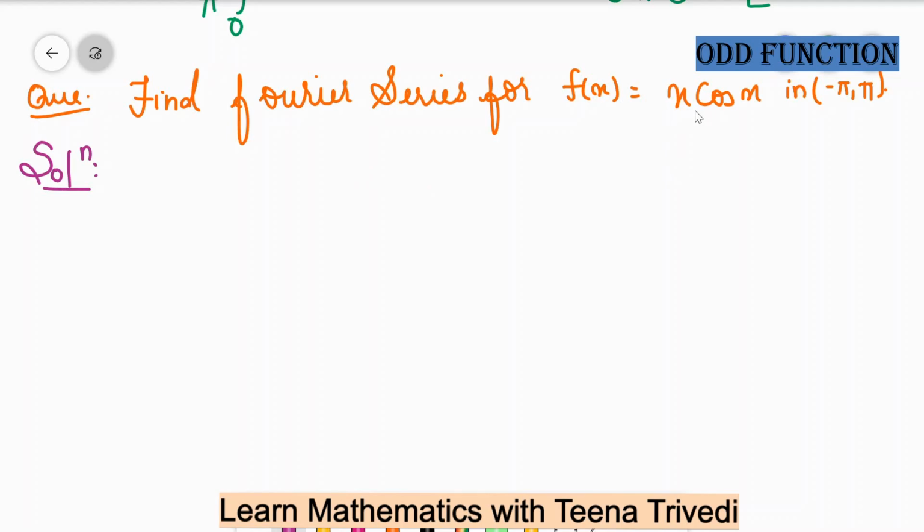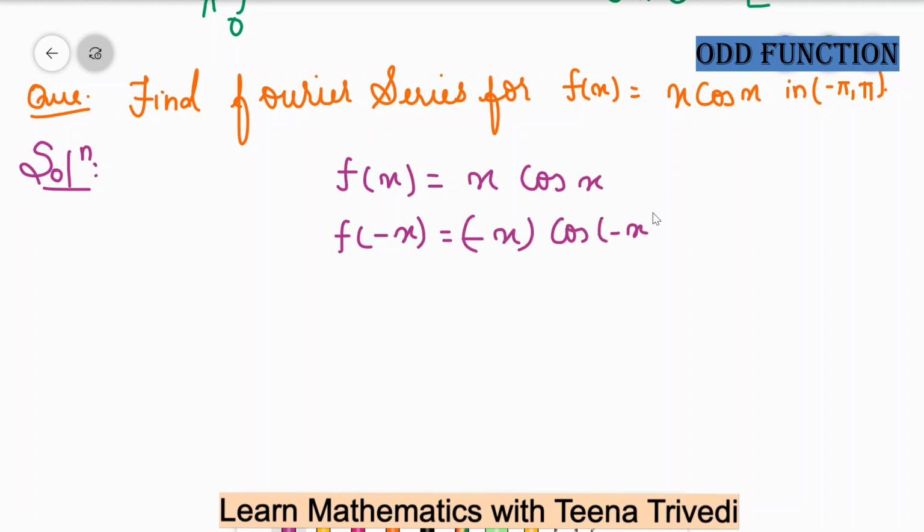So f of x is equal to x cos x. Now we will check whether the function is an even function or an odd function. So f of x is equal to x cos x. Okay, so f of minus x is equal to minus x cos of minus x.